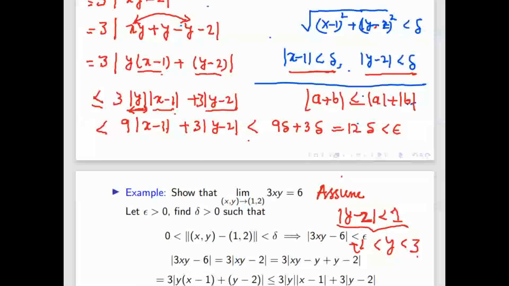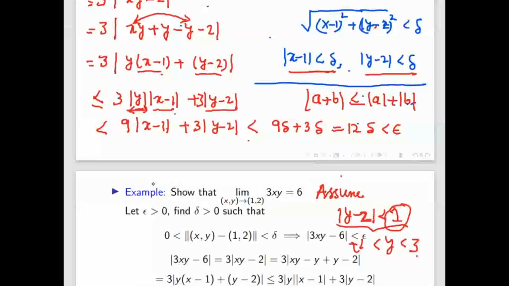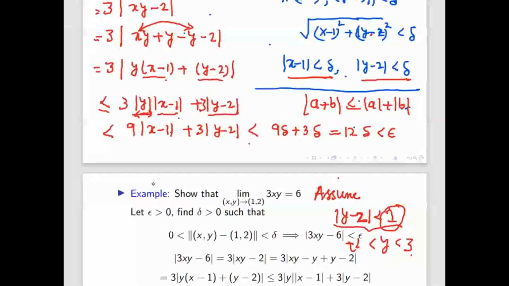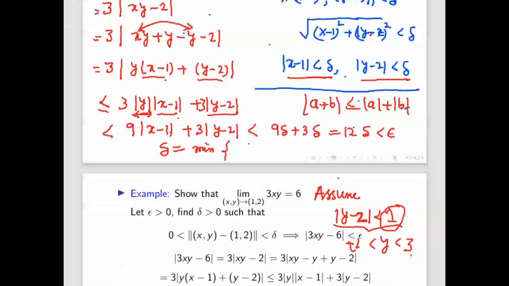So the final answer will be, it is minimum of 1, this one, and epsilon by 12. So the final answer will be, delta will be minimum of 1 comma epsilon by 12. So this is the final answer.